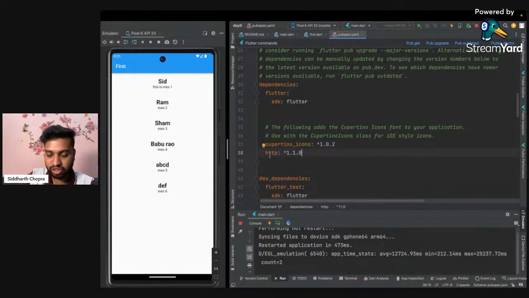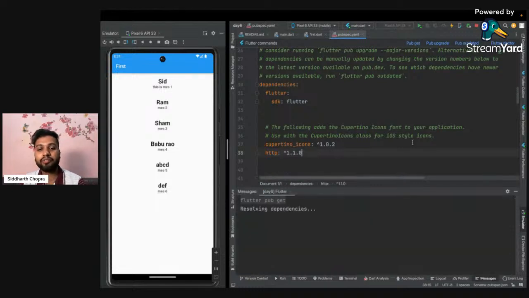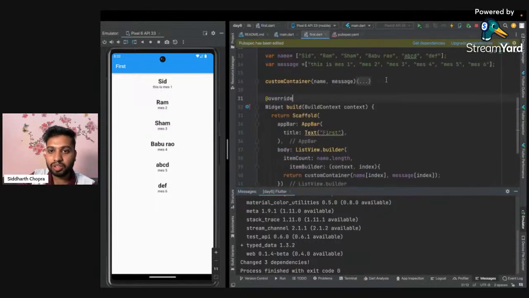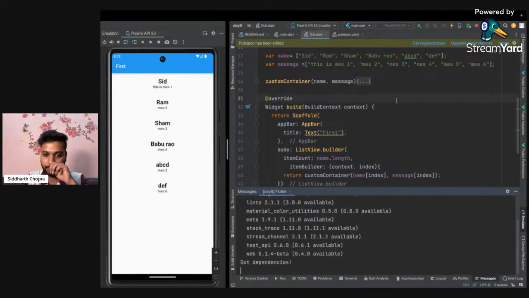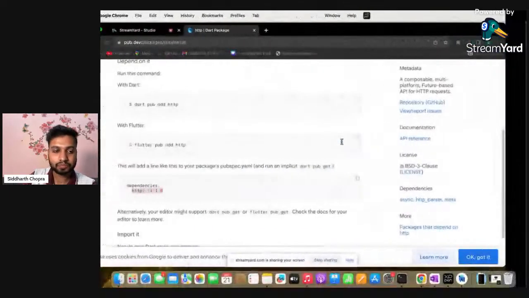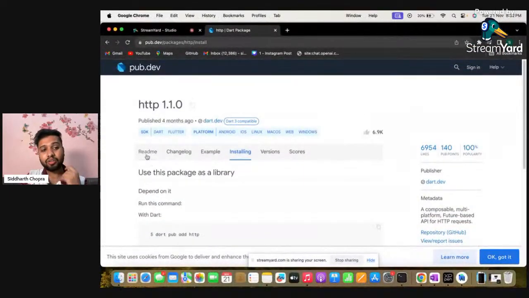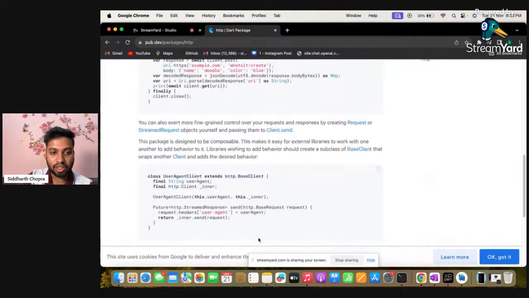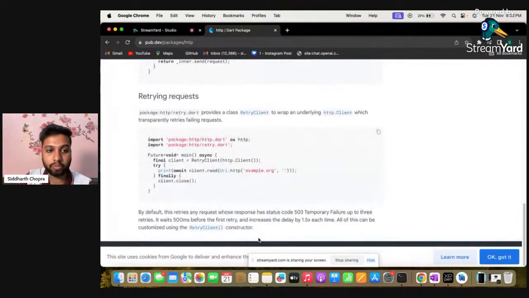After typing it here, you just have to click pub get. Now you can see the three dependencies. When I go to the Dart file, I can import this dependency. So here we have imported that dependency. This dependency is not created by me; it is created by the Flutter team, the Dart team. So whatever information is available should be in their documentation, and I just have to follow this documentation.